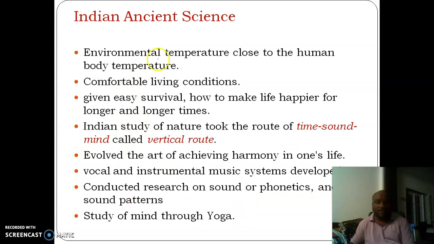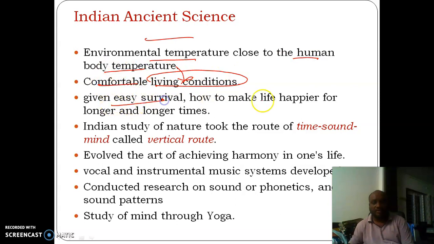Whereas in Indian ancient science, the environment temperature is very close to human body temperature, which makes the living conditions very comfortable and makes survival easy, life happier and longer.